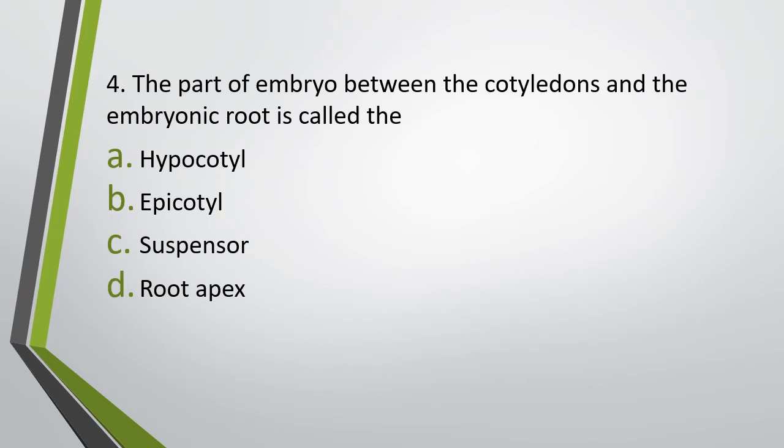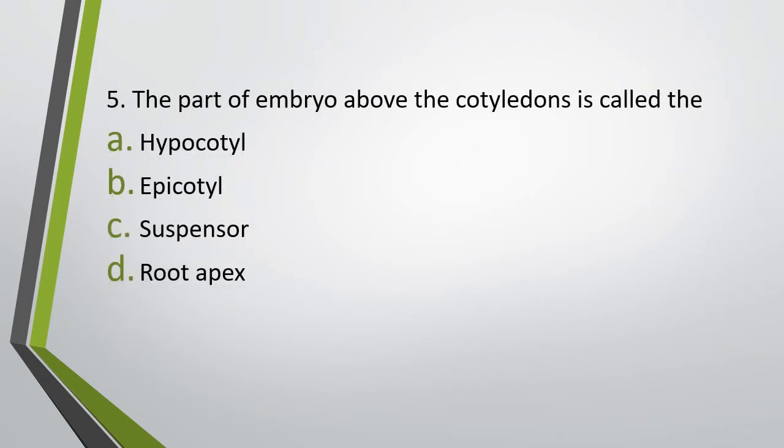Question number 4. The part of embryo between the cotyledons and the embryonic root is hypocotyle, epicotyle, suspensor or root apex. Part of embryo between the cotyledon and the embryonic root is called the. Correct answer is option A, that is hypocotyle.